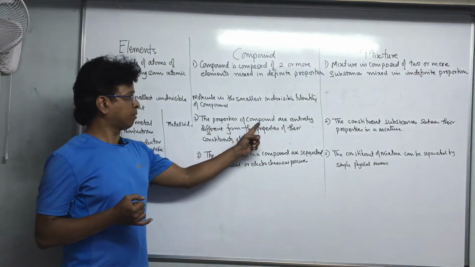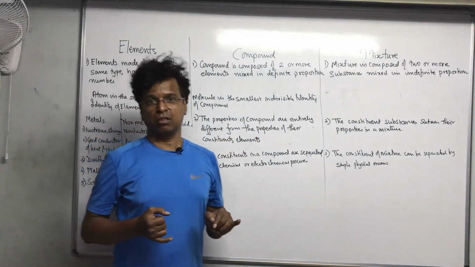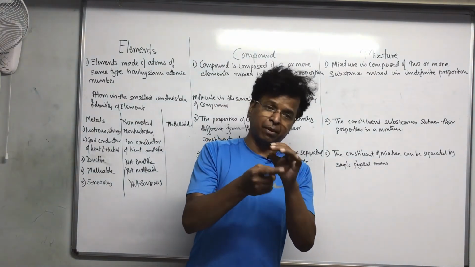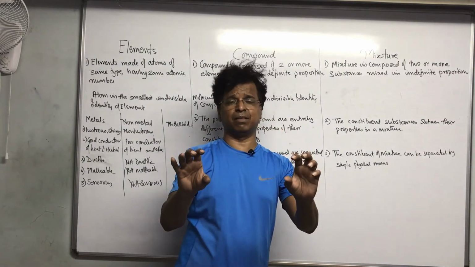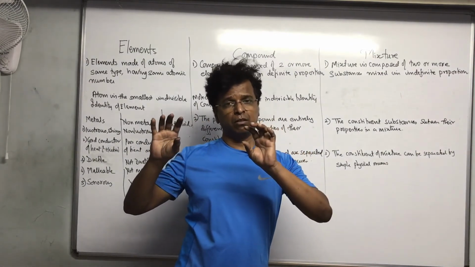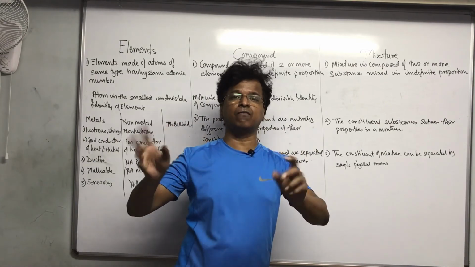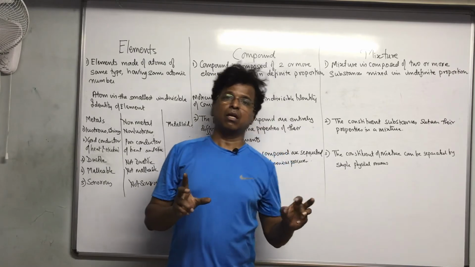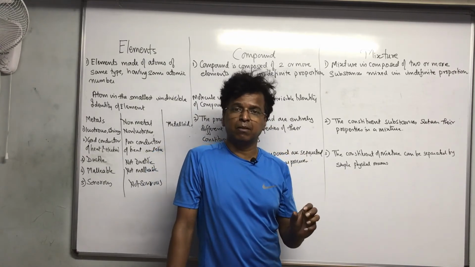The properties of compound are entirely different from the properties of constituent elements. First you tell what is a compound and then see that these all properties are proved in water. First make a statement: the properties of compound are entirely different from the properties of constituent elements. In water, the hydrogen is highly combustible.